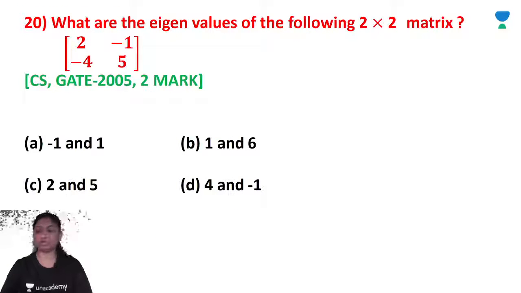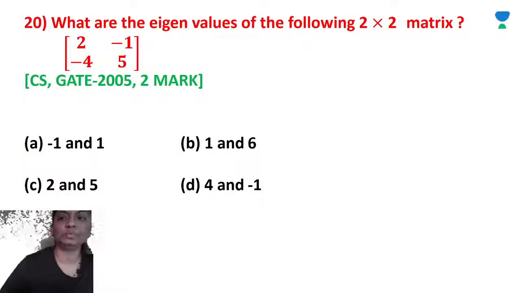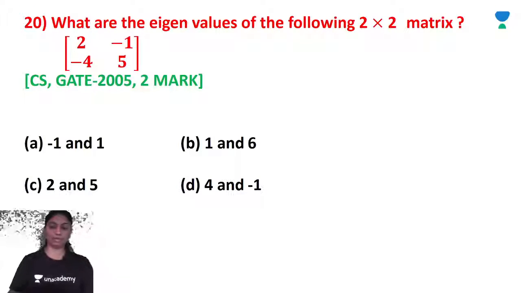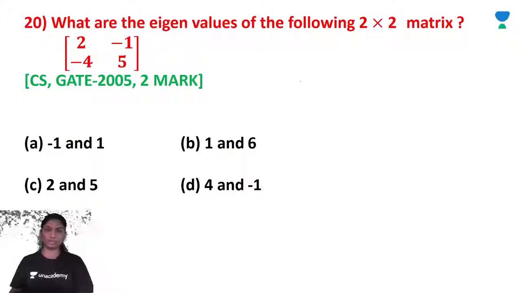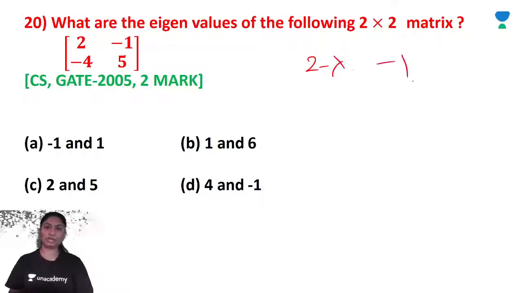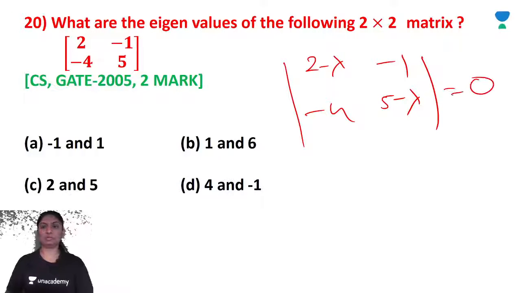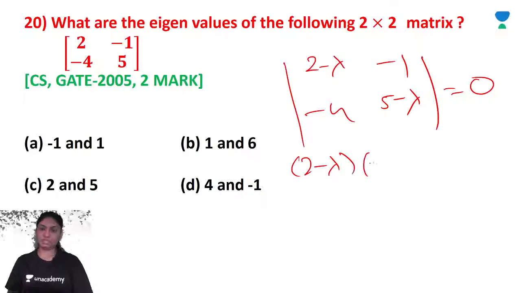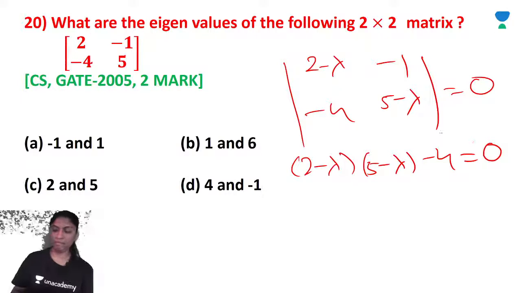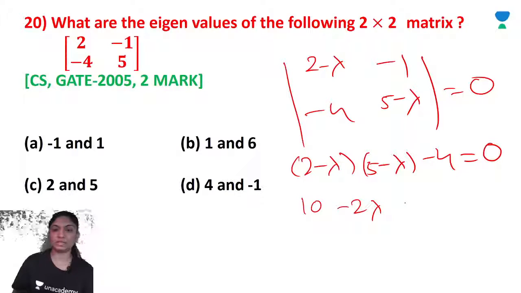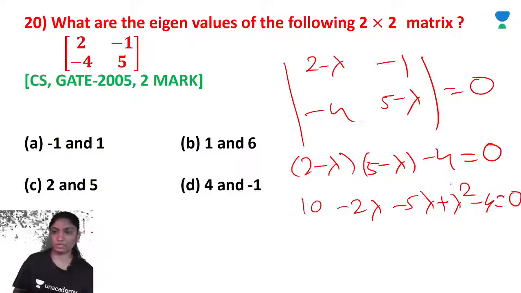What are the eigenvalues of the following 2 by 2 matrix? Very simple. Calculate the eigenvalues for this. A minus lambda I: 2 minus lambda, minus 1, minus 4, 5 minus lambda is equal to 0. So (2 minus lambda)(5 minus lambda) minus 4 is equal to 0. 10 minus 2 lambda minus 5 lambda plus lambda square minus 4 is equal to 0.